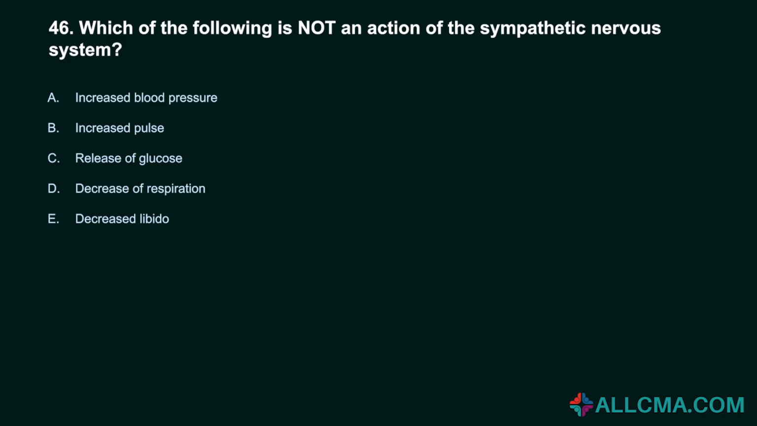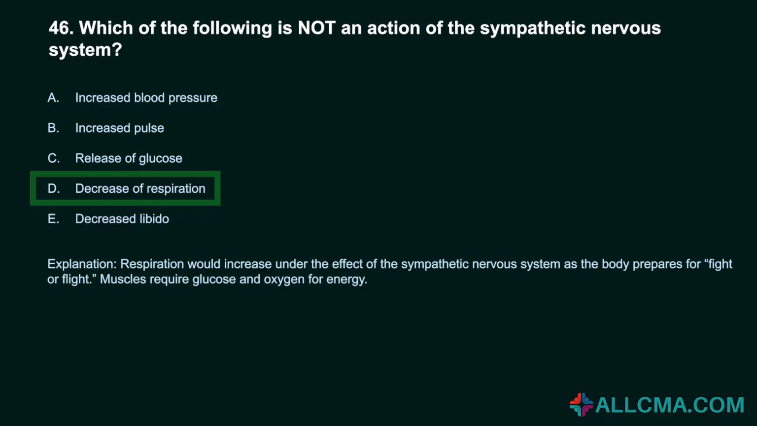46. Which of the following is not an action of the sympathetic nervous system? A. Increased blood pressure. B. Increased pulse. C. Release of glucose. D. Decrease of respiration. E. Decreased libido. Correct answer, D. Decrease of respiration. Respiration would increase under the effect of the sympathetic nervous system as the body prepares for fight or flight. Muscles require glucose and oxygen for energy.